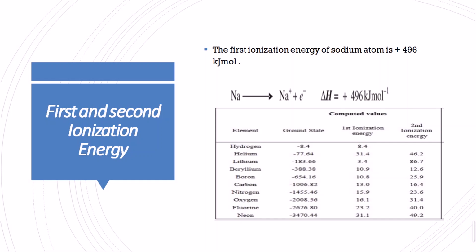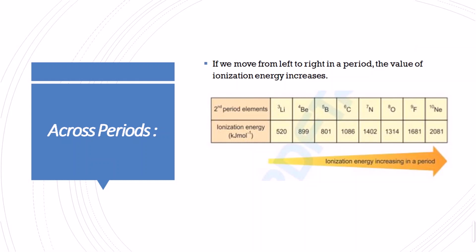But for some elements like beryllium, boron, carbon, nitrogen, oxygen, fluorine, and neon, there is a second ionization energy, and the first ionization energy is always less than the second ionization energy due to the strong attraction of the nucleus towards the electrons. So now we move towards its periodicity, its trend across the periods and the groups.